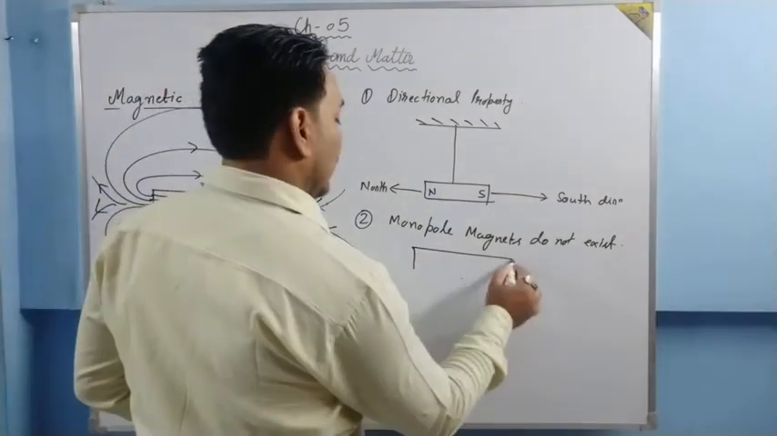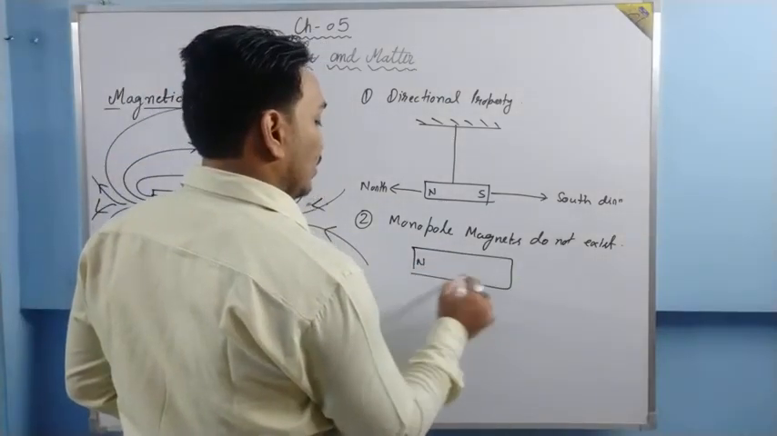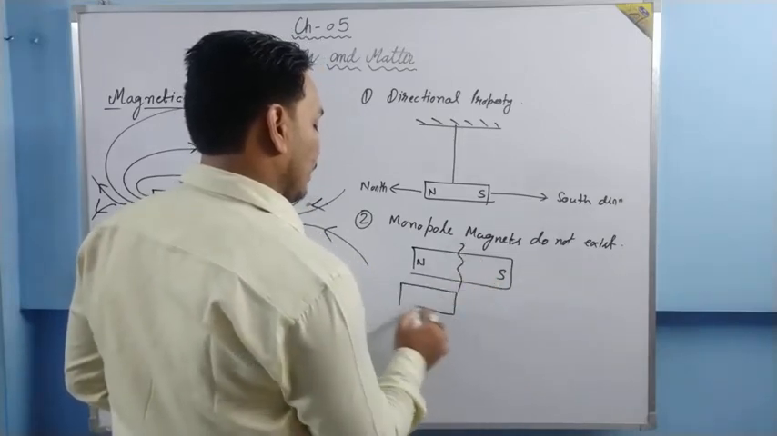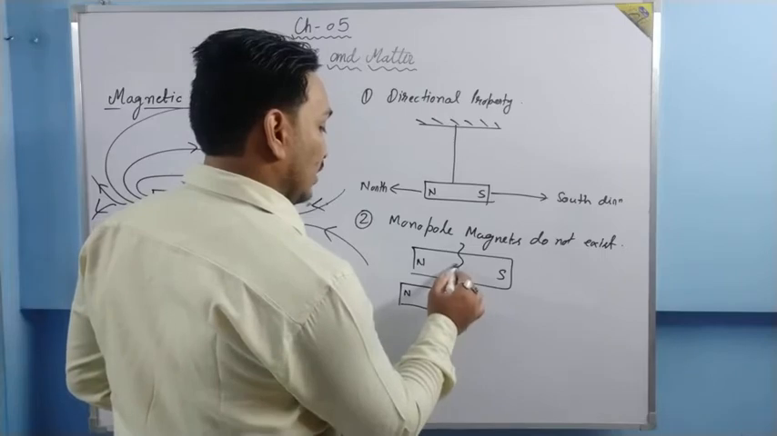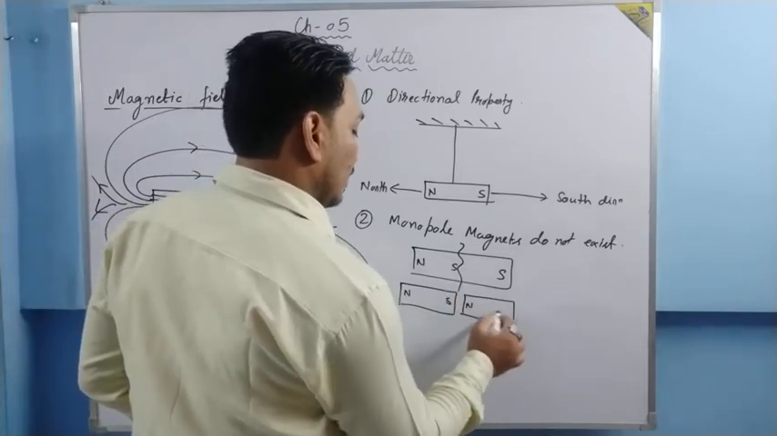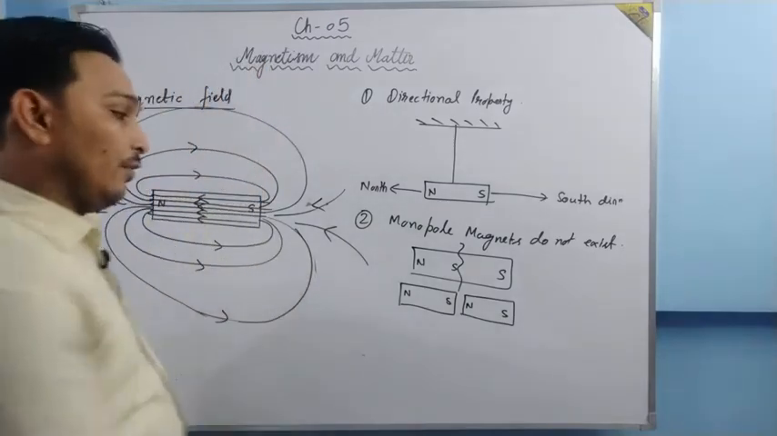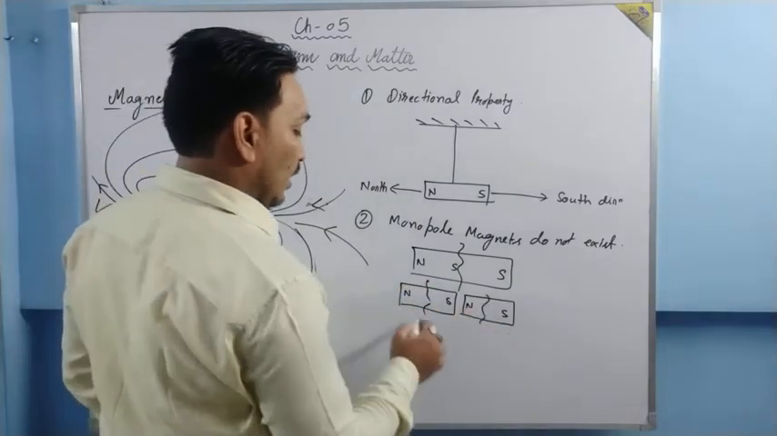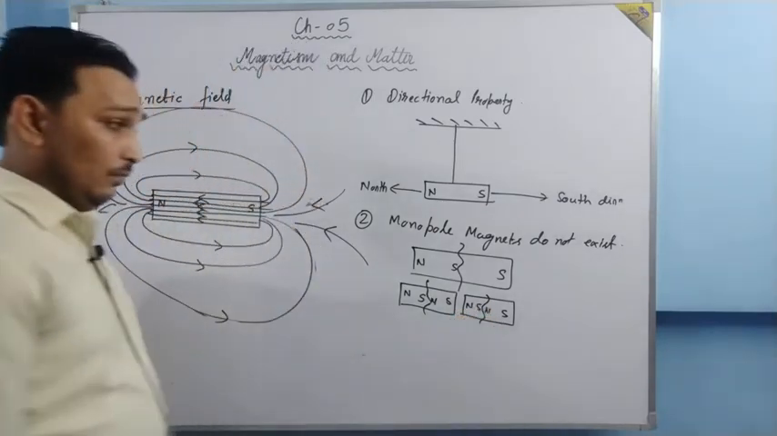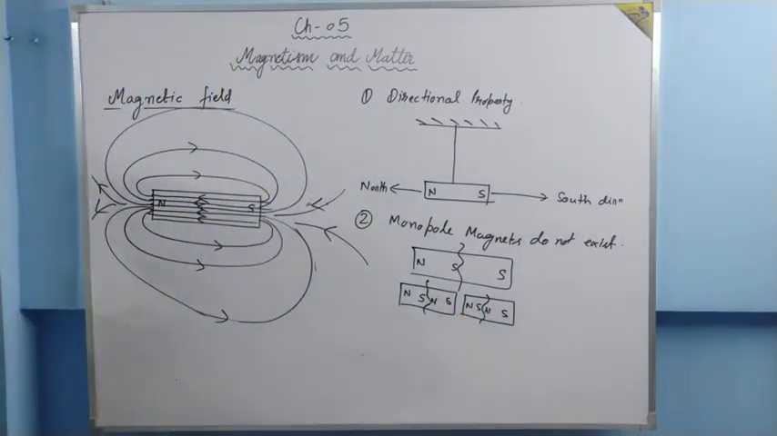Suppose a magnet is broken. Here it is the north pole, here it is the south pole, and it is broken from here. Then we have two magnets. One is north, here south develops, and on this side north develops. Again if you break it, then again here south and here north will develop. A magnet with a single pole, a monopole magnet, does not exist.